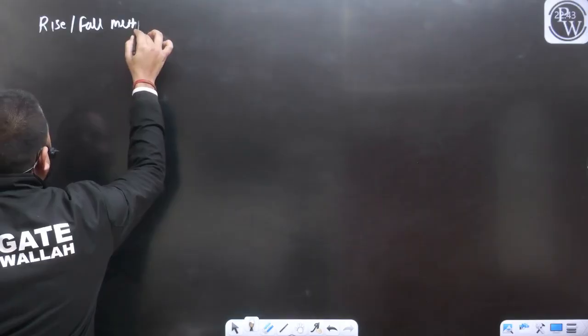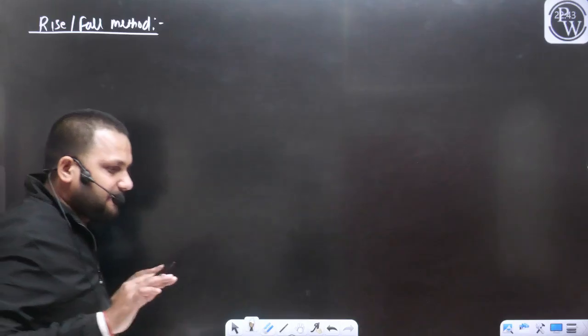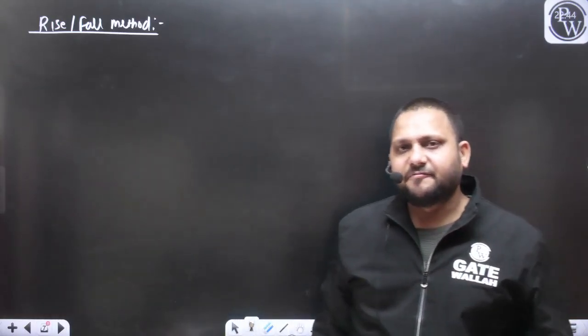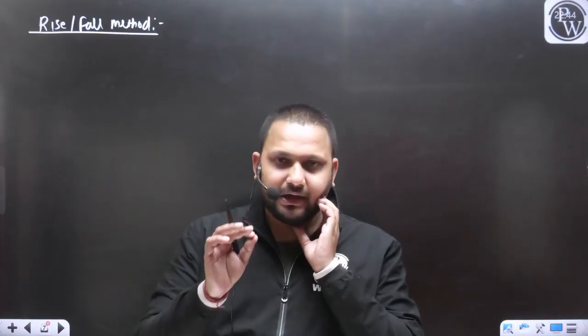So the same example we will solve with the help of the rise and fall method. No matter if there is a change in method, the RL will not change, right? If we are using the HI method, the rise and fall method, or any other method, the RL should be the same, right? Yes or no? By changing the method, the RL will not change.